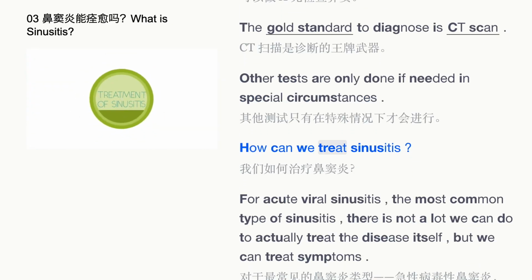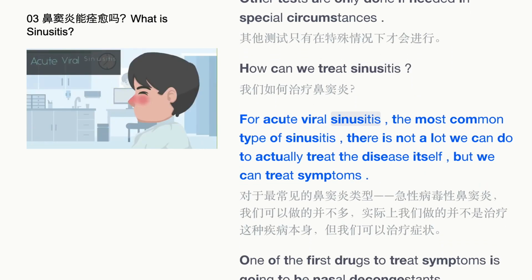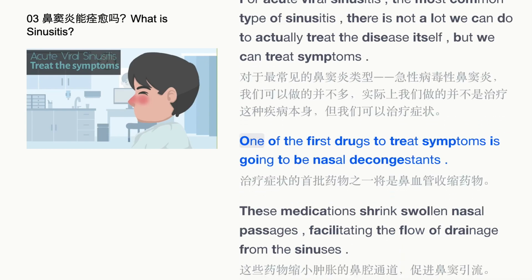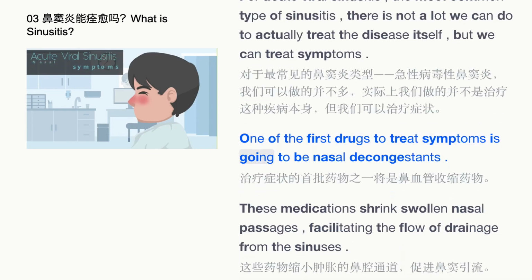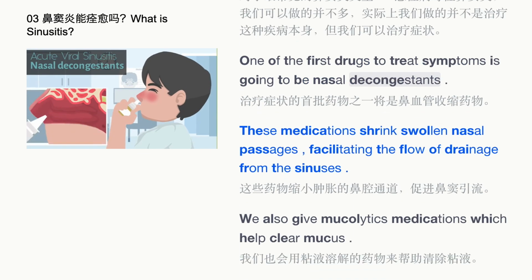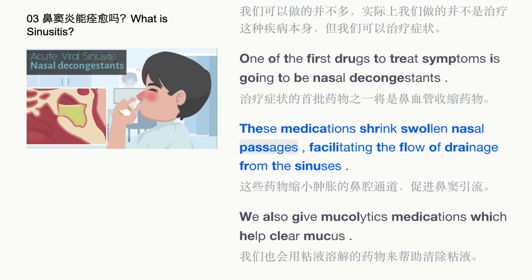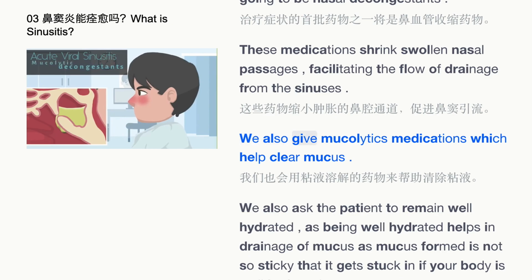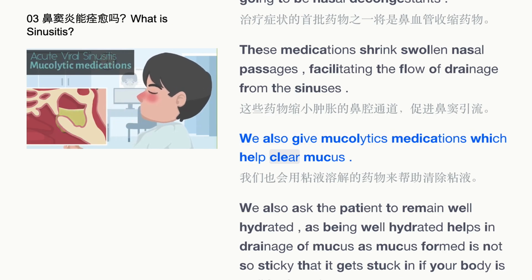How can we treat sinusitis? For acute viral sinusitis, the most common type of sinusitis, there is not a lot we can do to actually treat the disease itself, but we can treat symptoms. One of the first drugs to treat symptoms is going to be nasal decongestants. These medications shrink swollen nasal passages, facilitating the flow of drainage from the sinuses. We also give mucolytics medications, which help clear mucus.